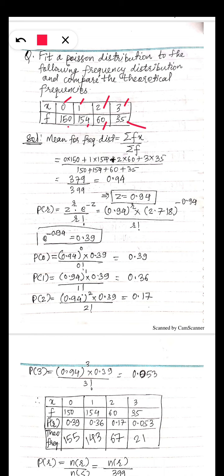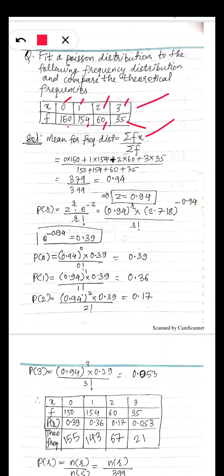So these are the practical original data. What we are doing, we are attaching a probability row to this table, and we are writing the Poisson probability in that row.